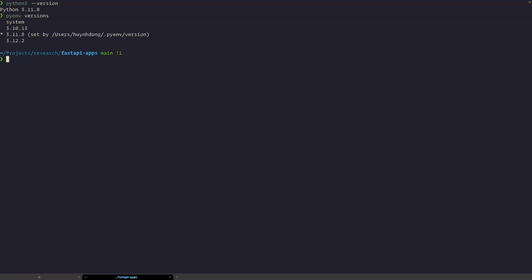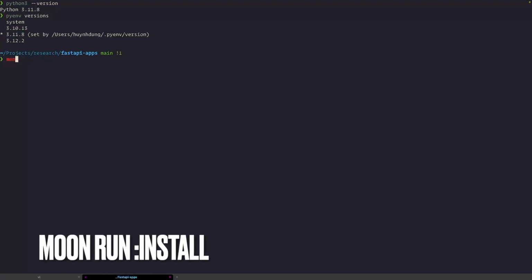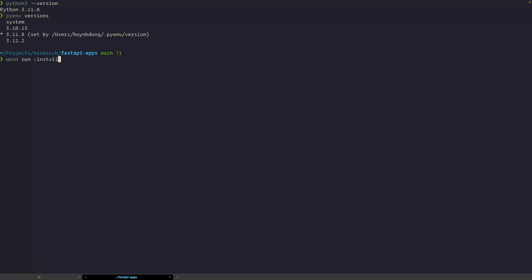What is your version right now? I have the system Python on my machine. It already had the version on macOS, 3.9, and I had a different version I want to switch to. And then I can run moon run install.